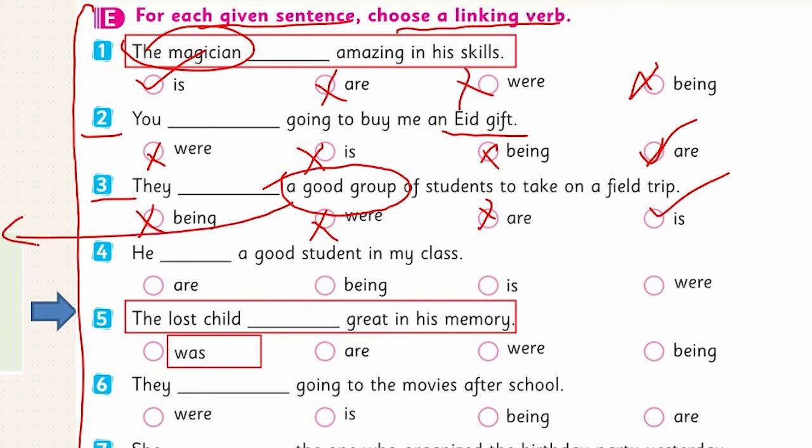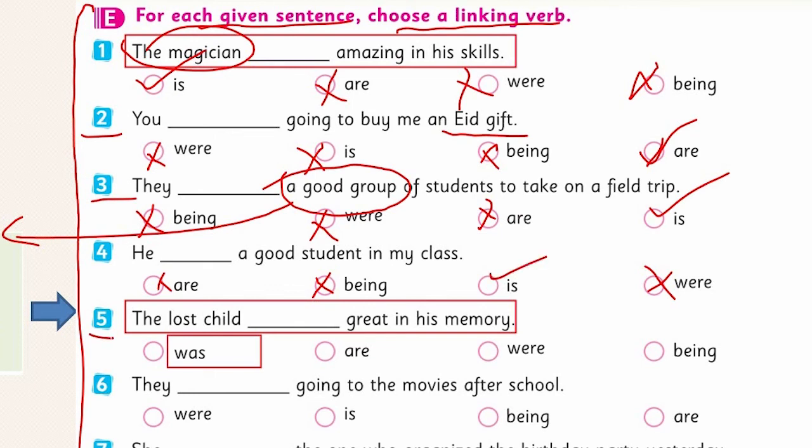The fourth one, he, a good student in my class. This is very easy. Again, he are, no, this is grammatically incorrect. Being, no. He were, no, this is incorrect. If there was a was, it would be the right option. But here we don't have was here, so is is the right option here.